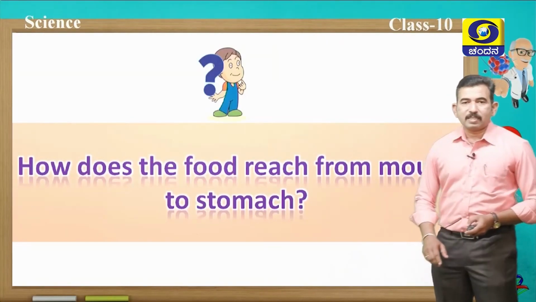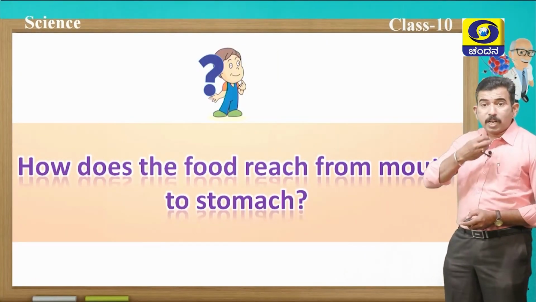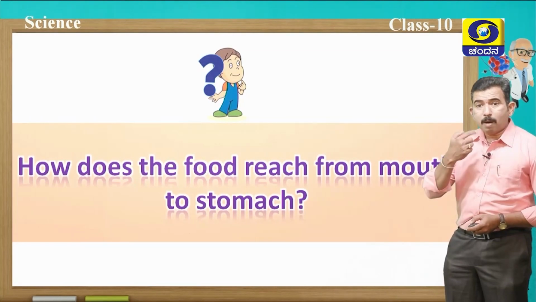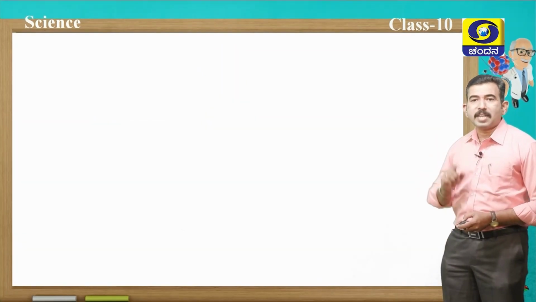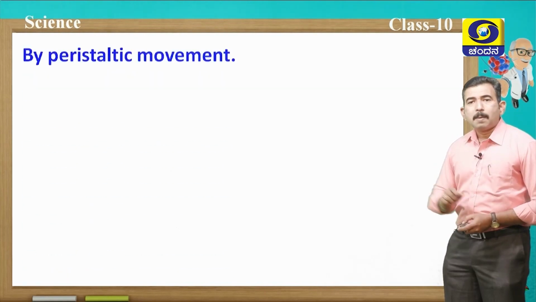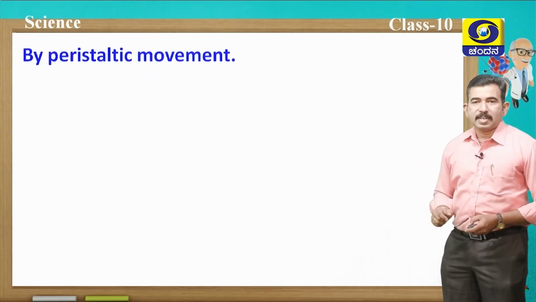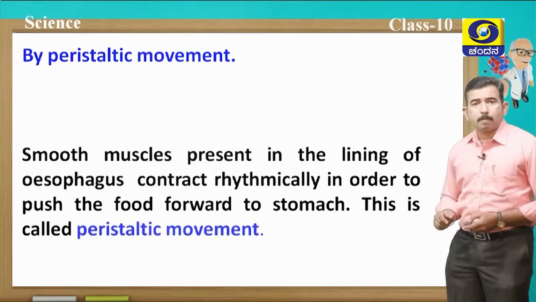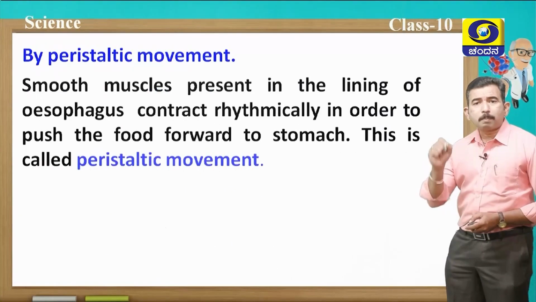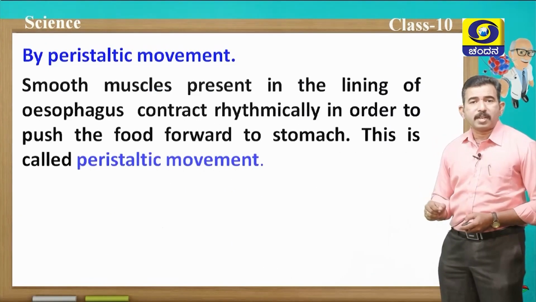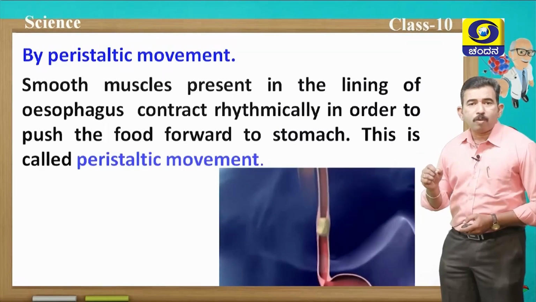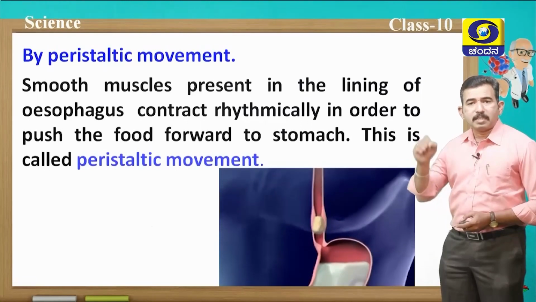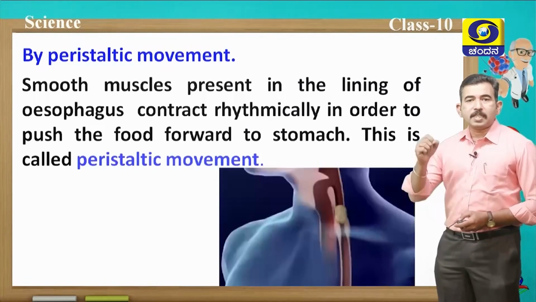Now let us discuss how this partially digested food in the mouth reaches the stomach. Of course, there is one movement that takes place. That movement is peristaltic movement. And what do you mean by peristaltic movement? The smooth muscles present in the lining of the esophagus contract rhythmically in order to push the food forward to the stomach, and this movement is called peristaltic movement.